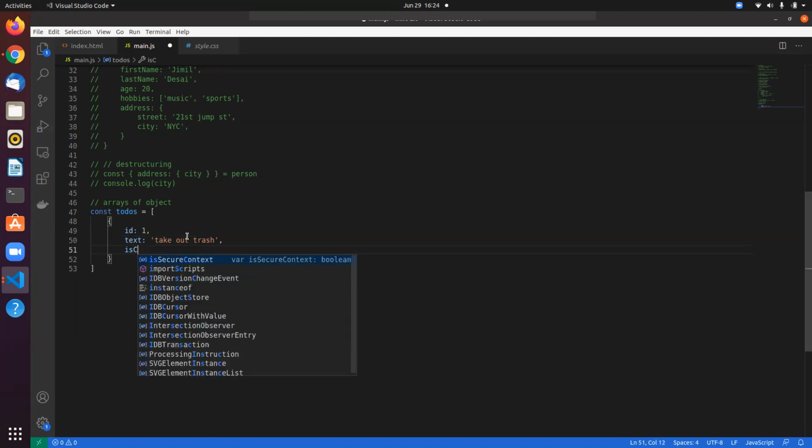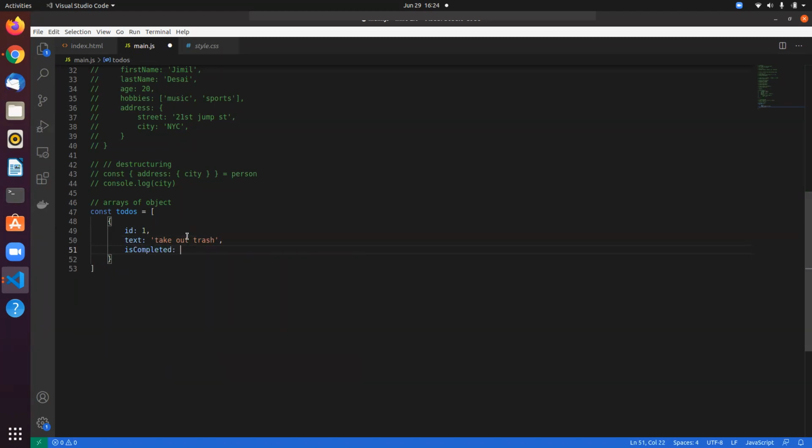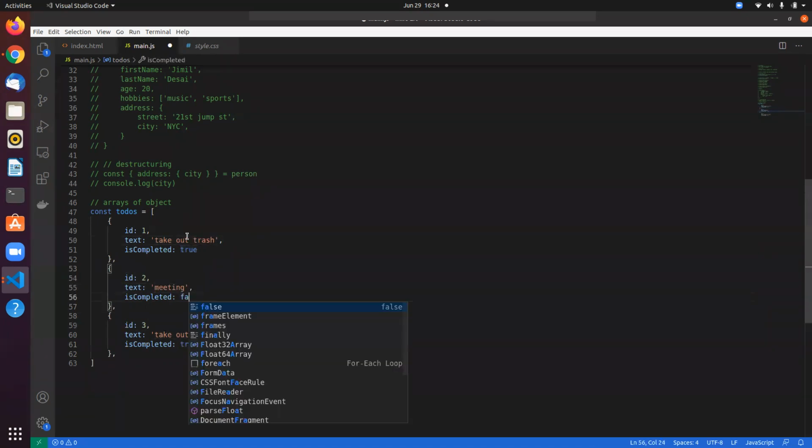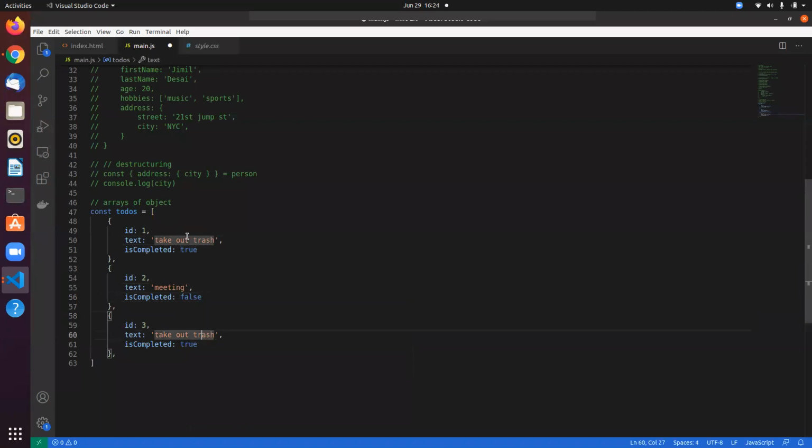You can have any data type inside this. Let's say true. Let me just copy this, and change the ID. Let's say meeting response, and I don't know, 10 disappointment.